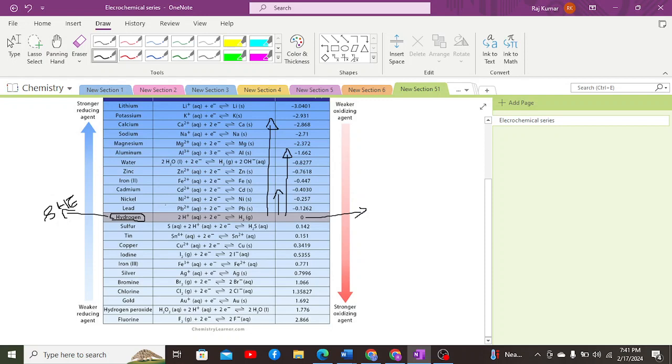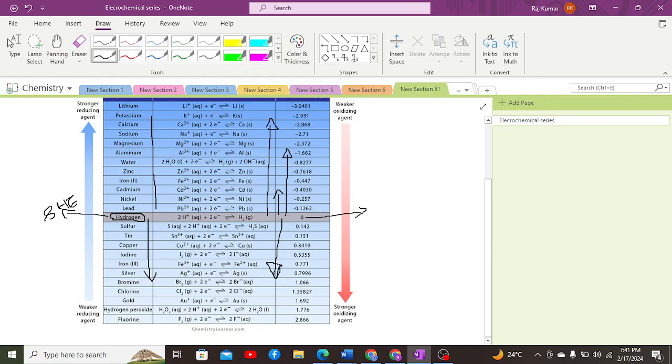So above the SHE we have reducing agents, and below the SHE we have oxidizing agents. Below the SHE we have positive values of reduction potential, such as plus 0.10, plus 0.3, plus 0.7 and so on. So in this case, the value of the reduction potential is positive.